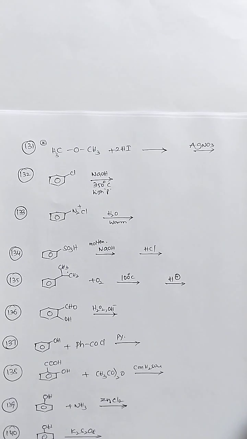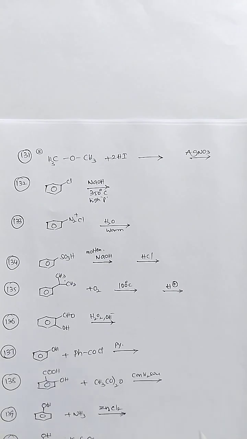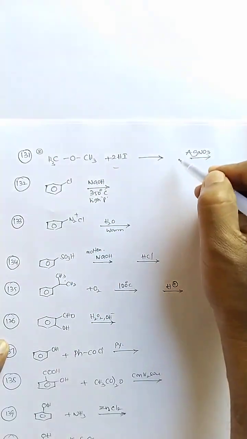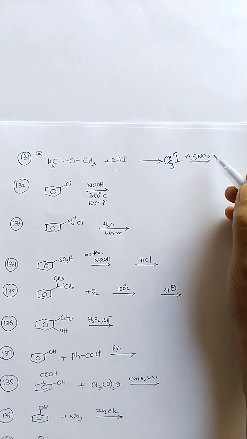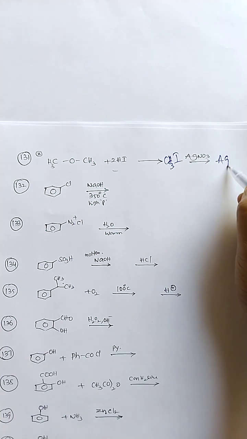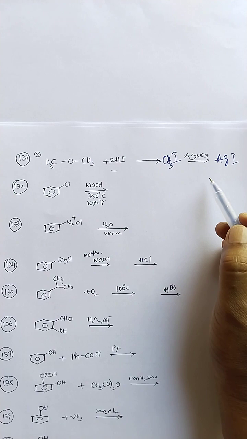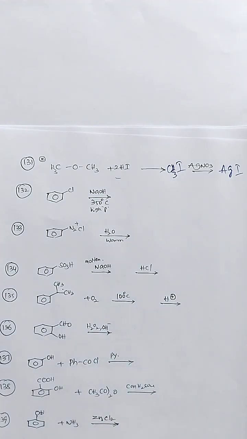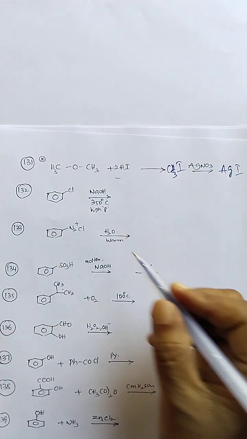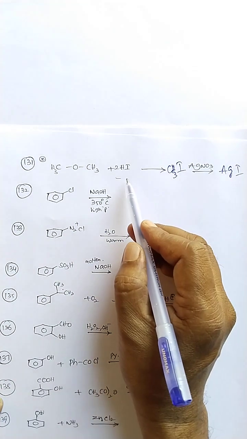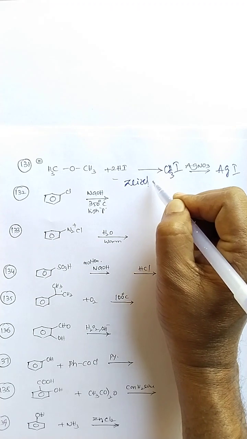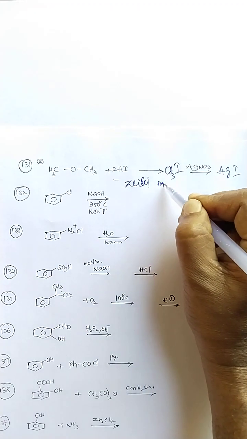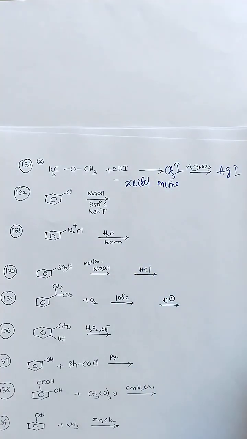Next reactions. Dimethyl ether reacts with 2 moles of HI to give methyl iodide. Then silver nitrate gives silver iodide. This is the Zeisel method for knowing the number of methoxy groups in a compound. First reaction with HI and then methyl iodide. It is the Zeisel method to know the number of methoxy groups in a compound.